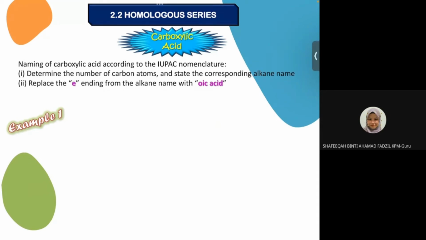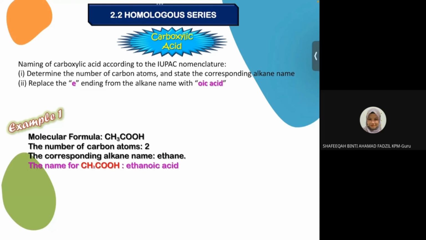Same as alcohol, we replace E with OIC. Example, we have molecular formula CH3COOH. So the number of carbon atoms is 2. You have to count both, 1, 2. We have to calculate both. So the number of carbon atoms is 2, so the corresponding alkane is ethane. So you remove E, and you add OIC. It will become ethanoic acid.